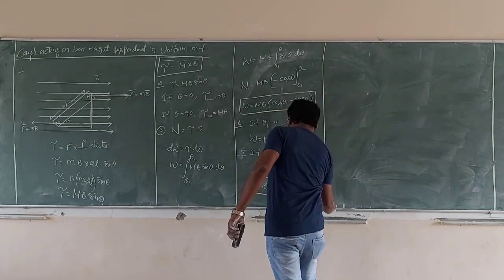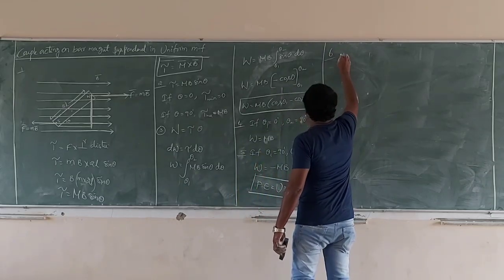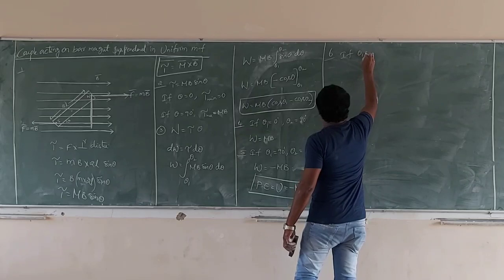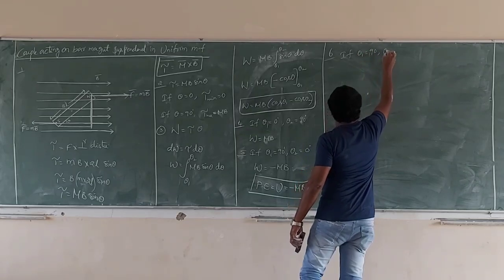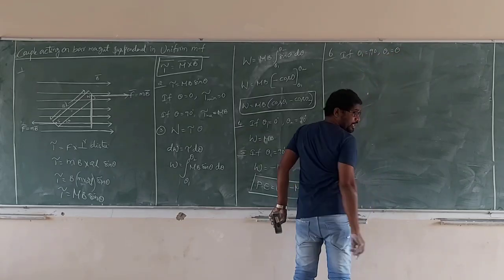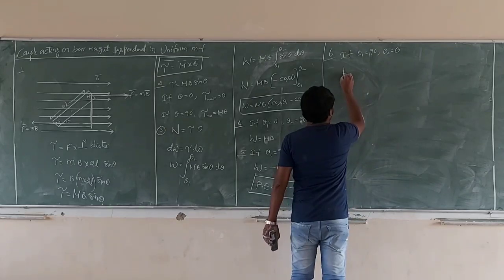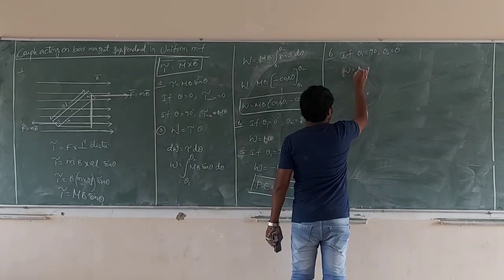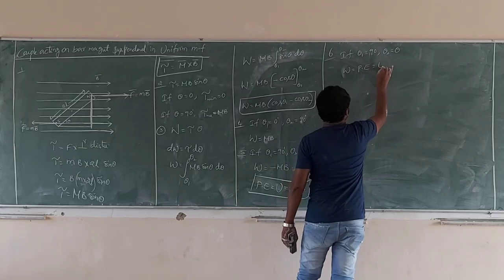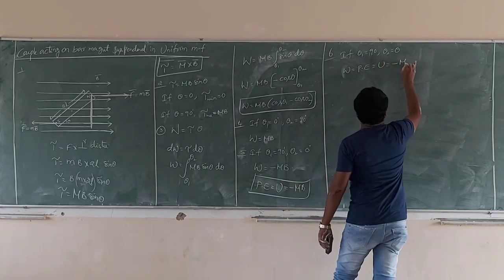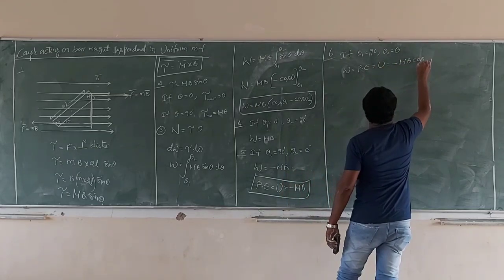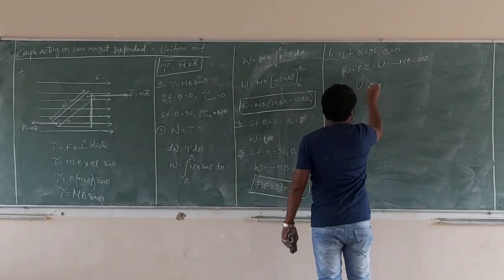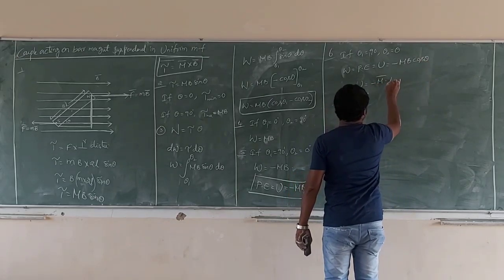See carefully. Suppose, sixth one: if theta 1 is equal to 90 degrees, theta 2 is equal to theta. Now we go for potential energy. Work done is equal to potential energy, U is equal to minus MB cos theta. U is equal to minus M bar dot B bar.